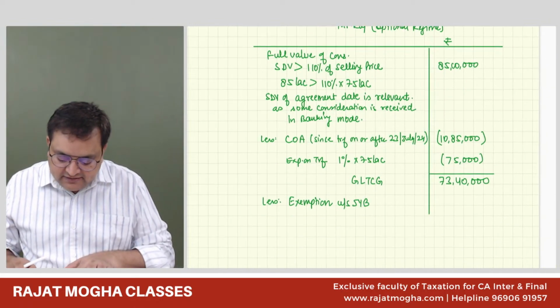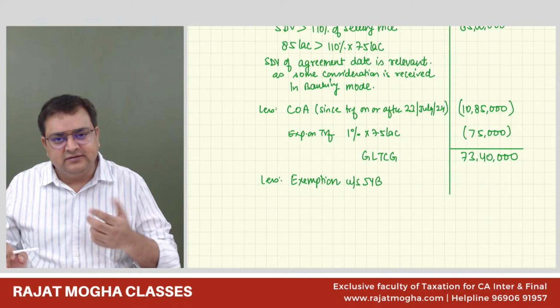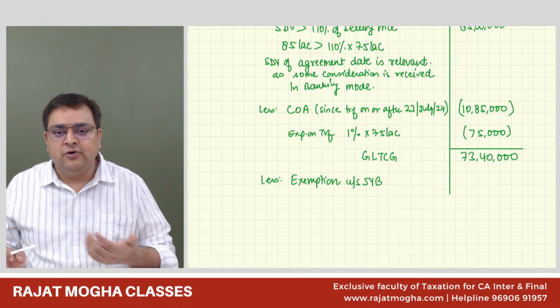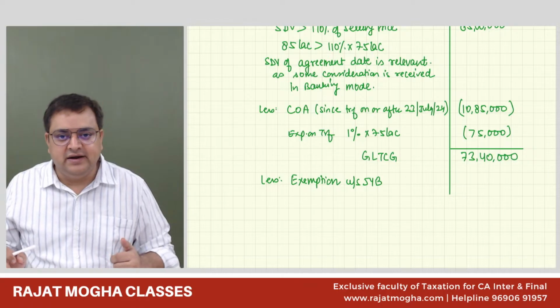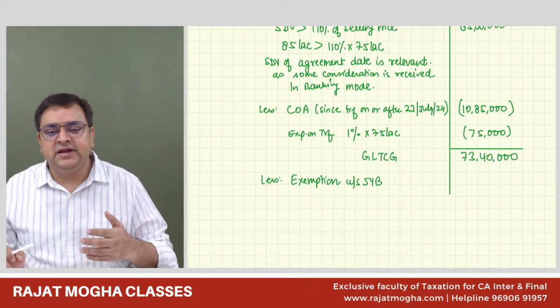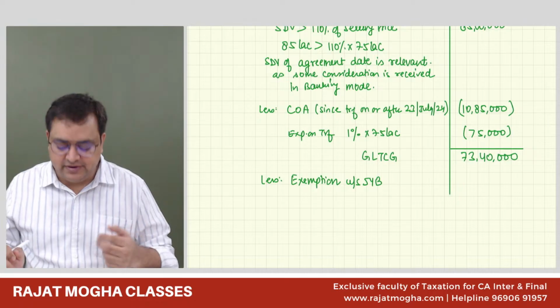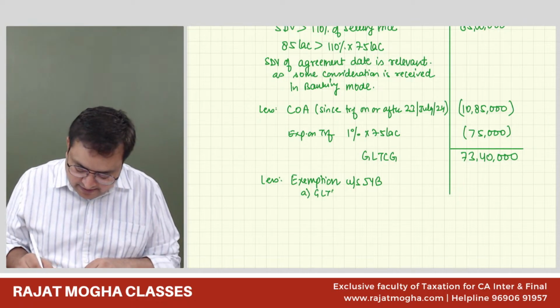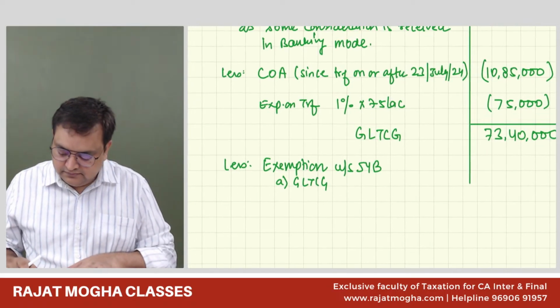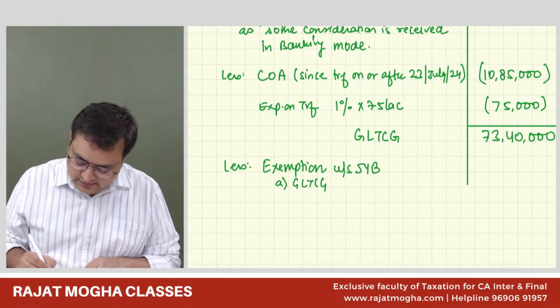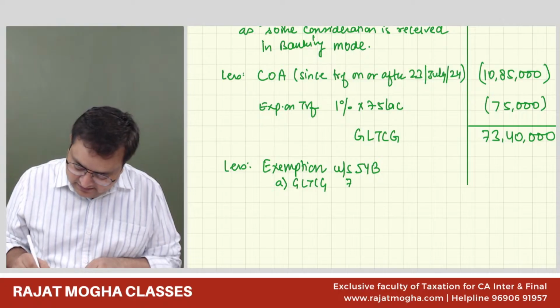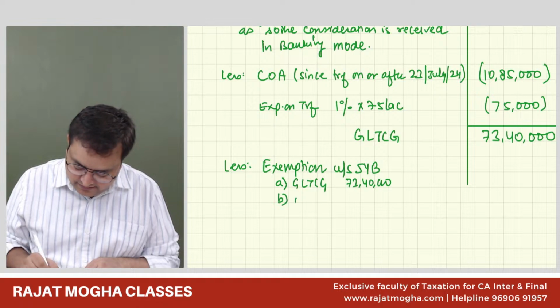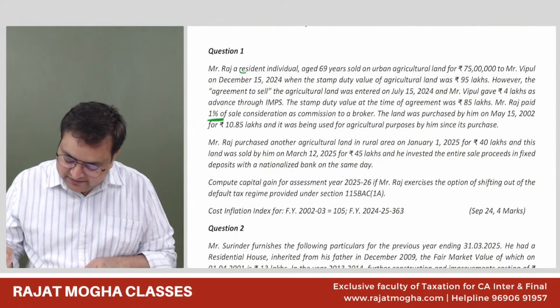How much is the exemption under section 54B? Simple, the gross capital gain or the amount invested in the agricultural land. And that agricultural land can be urban or rural. A, gross long-term capital gain, so this is 70,40,000. B, amount invested. The amount he has invested, how much?